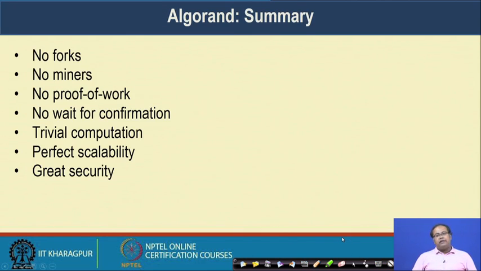So, that is the broad idea of Algorand, and in summary, Algorand ensures that there is no fork, because we are executing the Byzantine agreement protocol. After the Byzantine agreement execution is over, you have only a single copy of the block that will get added to the blockchain. So, you do not have any fork. They have shown that the probability of having a fork is indeed extremely low in Algorand.